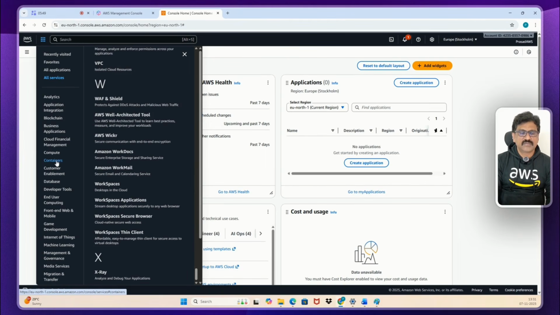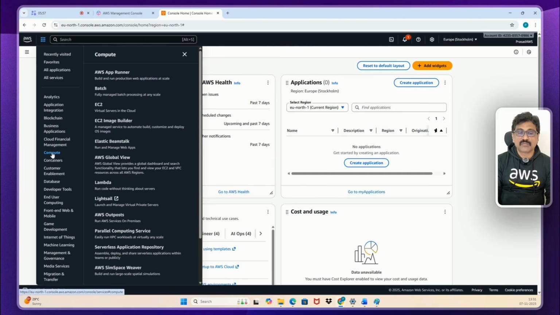Let us just see compute, for example. Servers come under this compute family. In this compute category, EC2 is there. EC2 is a virtual server in the cloud. In your private cloud, in your data center, you call this a virtual server. When you come to AWS, that name changes. You call it EC2 for the virtual server.